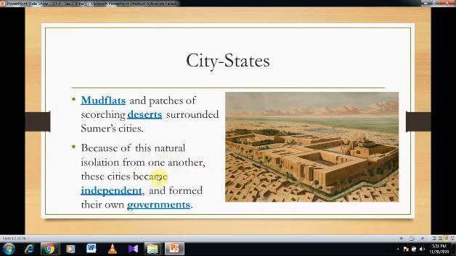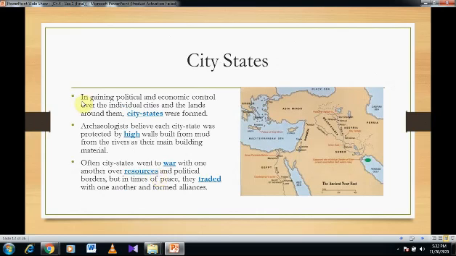So just like Greece, which you learned about in earlier years, they were naturally isolated. They had a vast area of desert around them, so no one could really come to them. These cities, the city states, became independent and they formed their own government. Because they had political and economic differences, they called themselves city states. Yes, they were all in one country, but they all had their different rules and systems to follow.